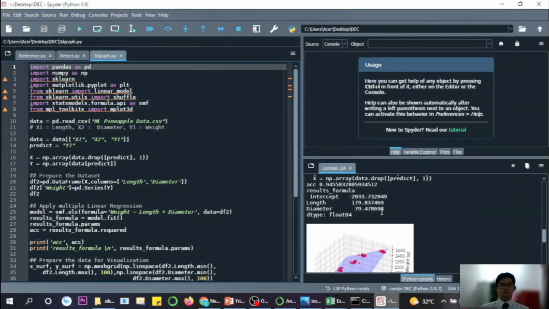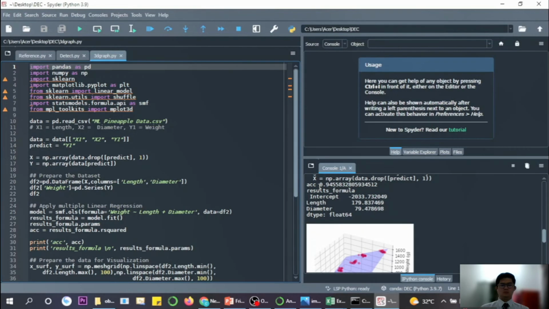From this code, we can get the accuracy. The accuracy is the correlation coefficient. When the correlation moves toward 1, it means that the prediction is more accurate. Since it is 94.56%, it means that the prediction is highly accurate.